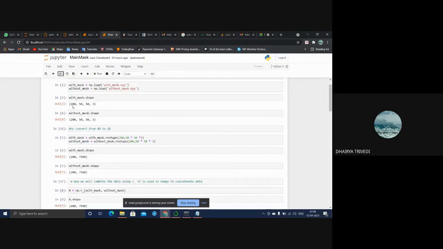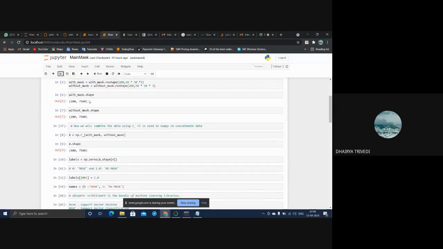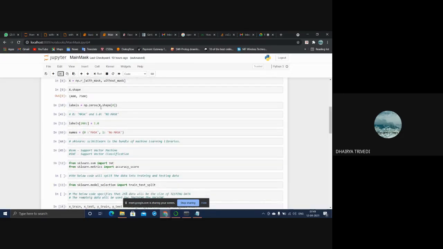Then the array is of type this four-dimensional array. Then this code converts the four-dimensional array to 2D, and this will be the output. Then using np.r_, I combined the two arrays, and this was the output 400 by 7,500. And then I provided the labels that if I wear the mask, then it will say mask, and if I do not wear the mask, then it will say no mask.